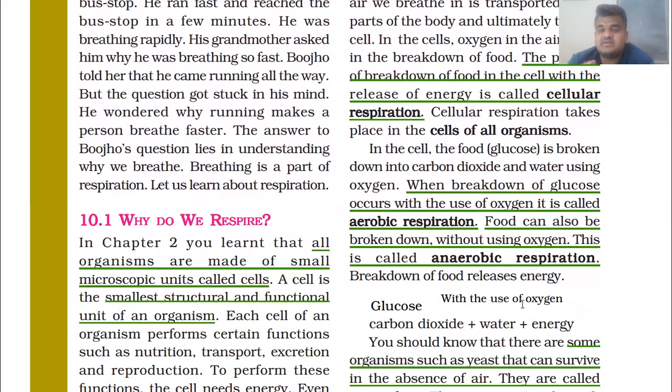Cellular respiration takes place in the cells of organisms. It's very simple: it takes place in all the cells, and that's why it is simply called cellular respiration. In the cell, the food, which here we will simply address as glucose, because we get glucose from food, is broken down. So in the cell, the food or glucose is broken down into carbon dioxide and water, using oxygen.